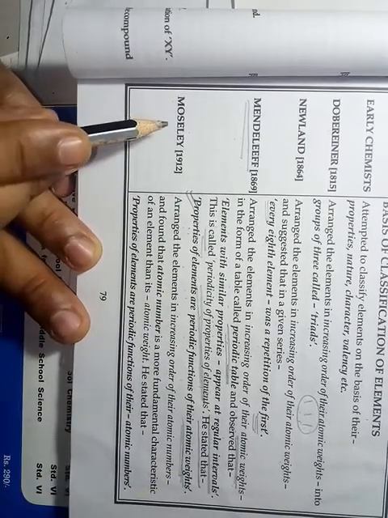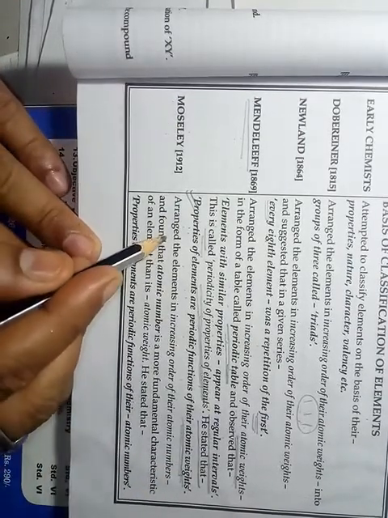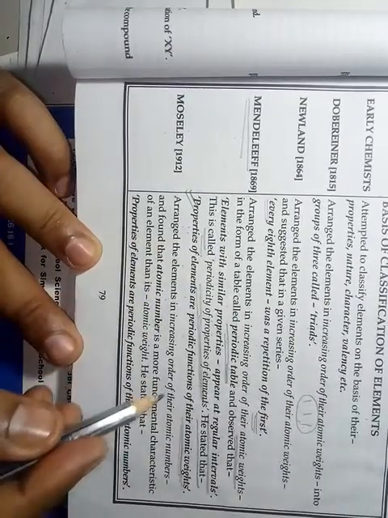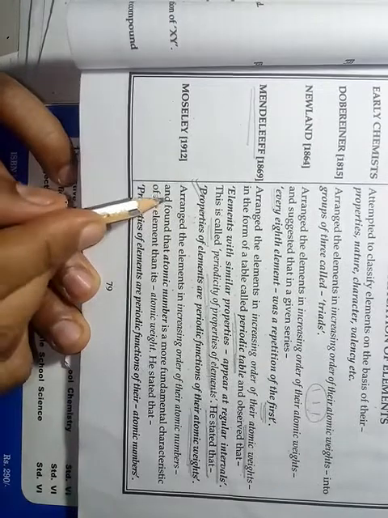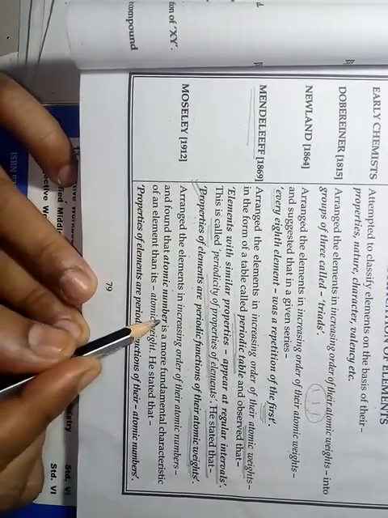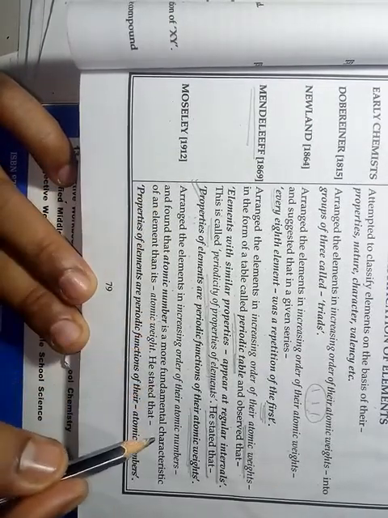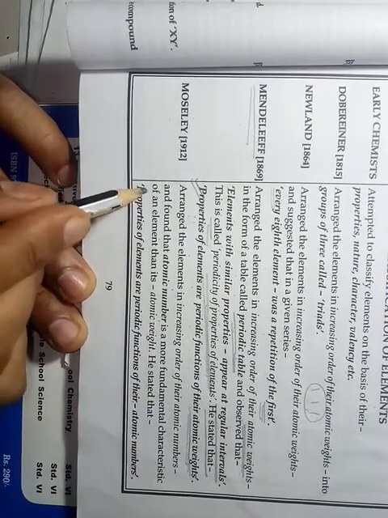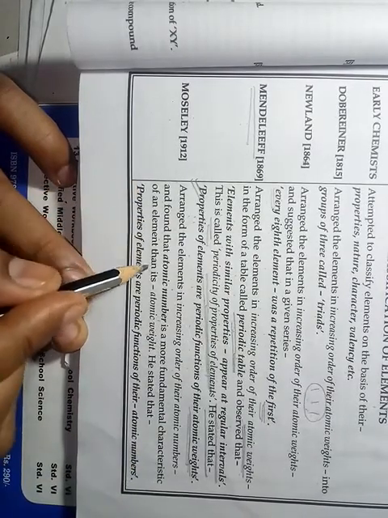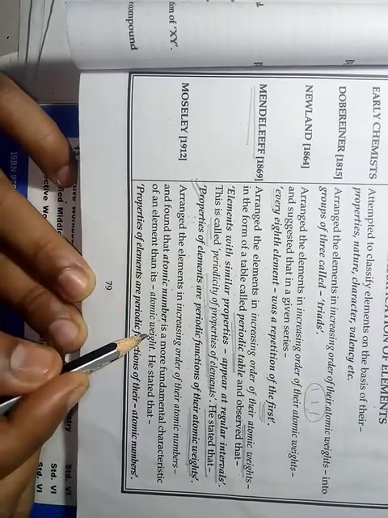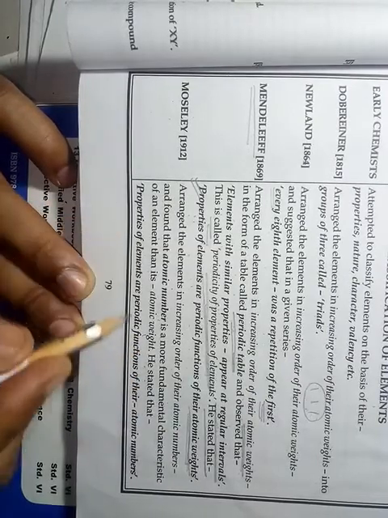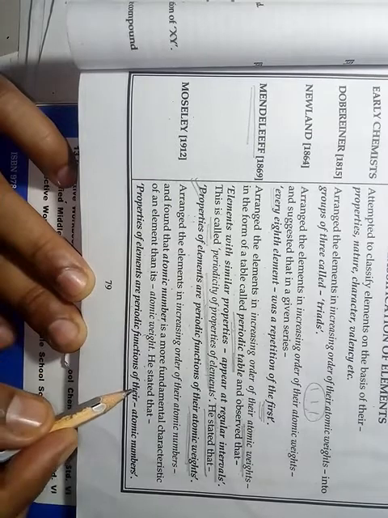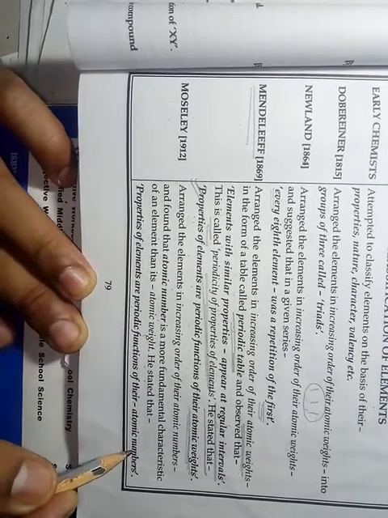Then Moseley arranged the elements in increasing order of their atomic numbers, and found that atomic number is a more fundamental characteristic of an element than its atomic weight. He stated that properties of elements are periodic functions of their atomic numbers.